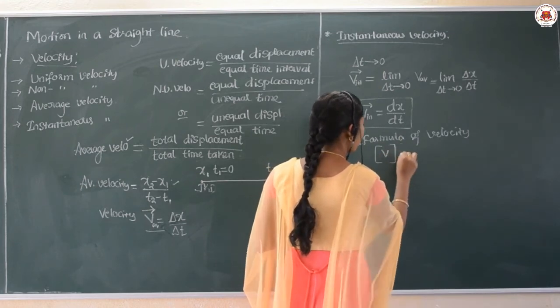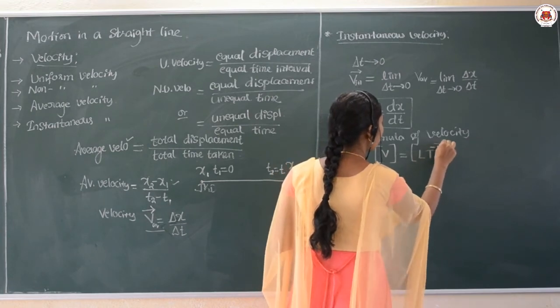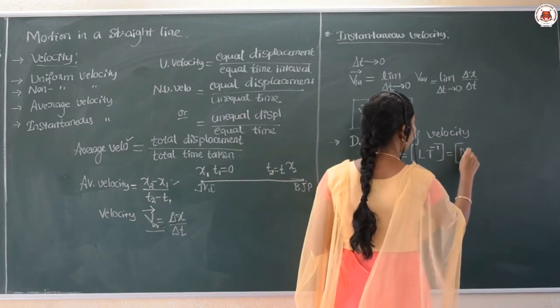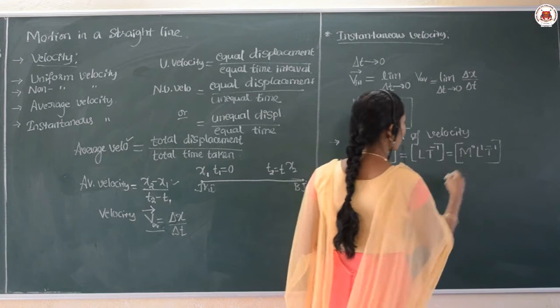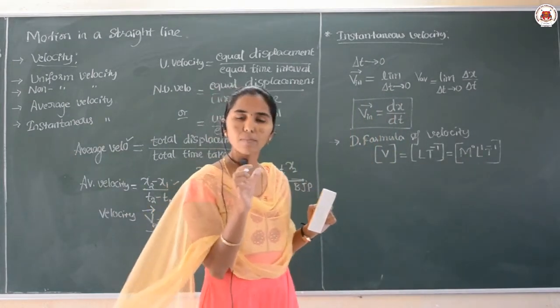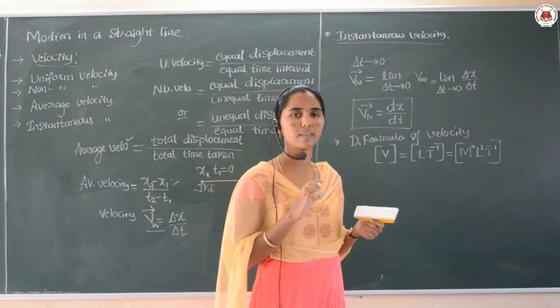Dimensional formula of velocity is equal to L T raised to minus 1, or else you can also write M raised to 0, L raised to 1, T raised to minus 1. Either of these is considered the dimensional formula of velocity, whatever the velocity may be.